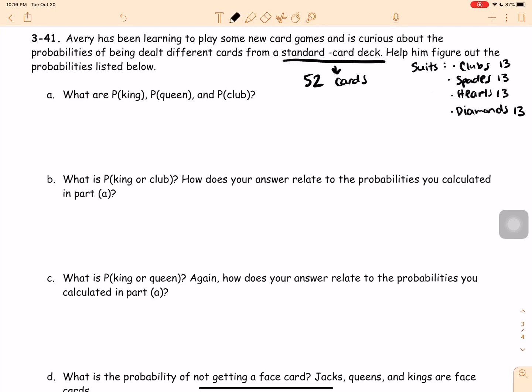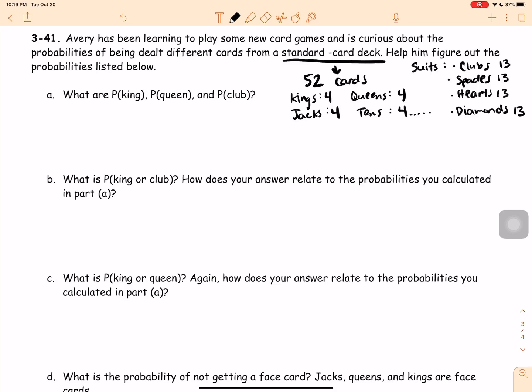We also know that cards have like kings, right? How many kings are in a deck? There's 4 kings in a deck. How many queens? 4 queens. How many jacks? 4 jacks. How many tens? 4 tens, and so on. So there's 4 of every number or every face card. Also like 4 aces, 4 twos, 4 threes, 4 fours, 4 fives, and so on.